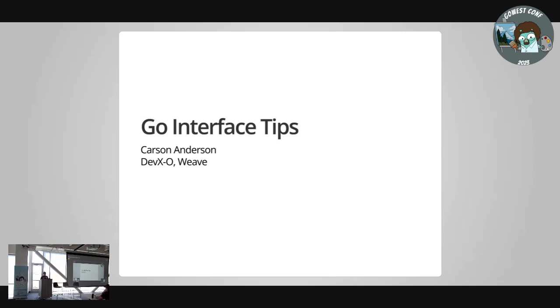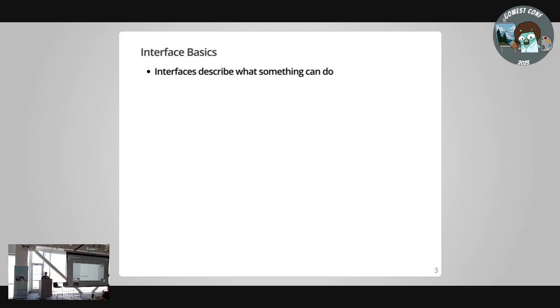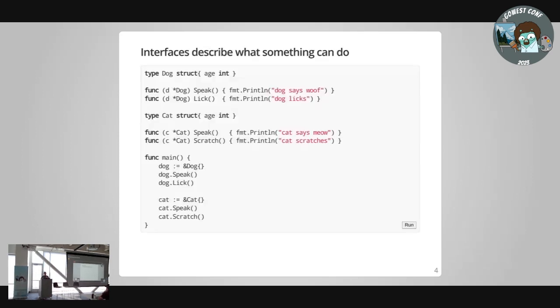But I see a lot of people using and misusing interfaces. So we're going to go over some quick ideas. I'll go a little bit quick over the basics, but hopefully you all kind of know how they work. Interfaces describe what something can do. That's it, right? Structs and all these other types describe data, what things are. Interfaces are just, what are your behaviors? That's all that matters, is how you behave.